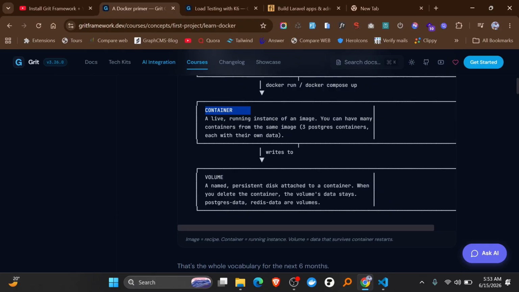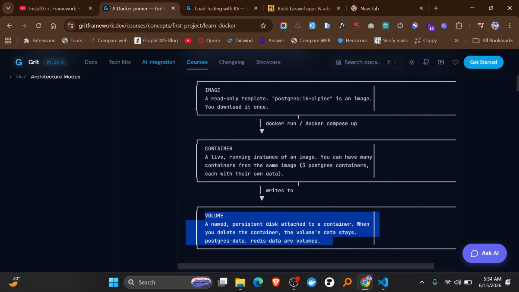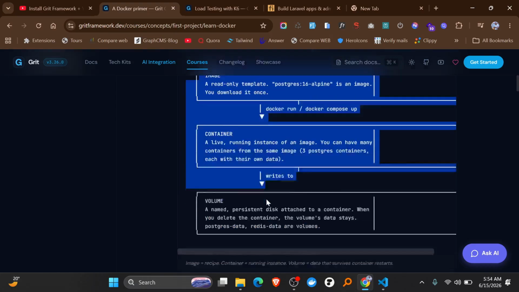Then a volume is actually the data. You can think of it as a named persistent disk attached to the container. Whatever data is saved in this container is going to be saved in a volume. That's why volumes keep expanding and becoming bigger and bigger as you keep running and adding things. I hope you have understood these 3 things.